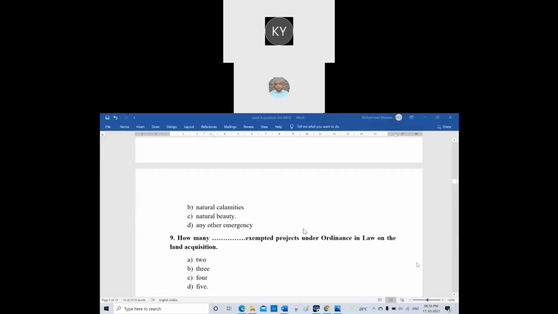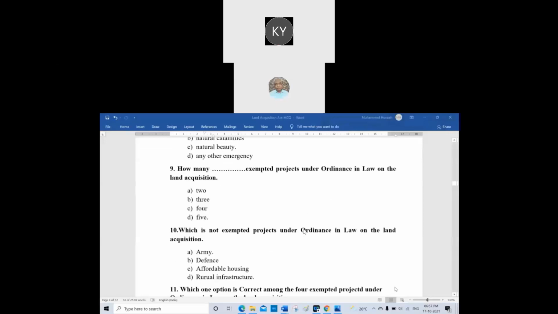Okay. How many dash exempted projects under the ordinance law on the land acquisition? There are some exemptions. 3, sir. B, 3. Second option. D, sir. 5. It is a D. Prema is right. It is a D, 5. There are options where there would be exemption available.